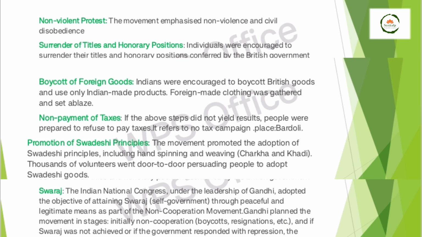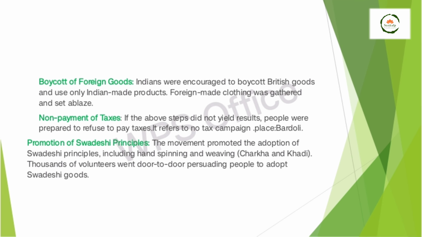Gandhiji planned the movement in stages, initially by boycotting different goods, by resigning from government posts and institutions, lawyers giving up courts, and headmasters and students leaving schools. Not only that, if the government responded with repression, the movement would escalate to civil disobedience and non-payment of taxes. That was the main aim of the non-cooperation movement.